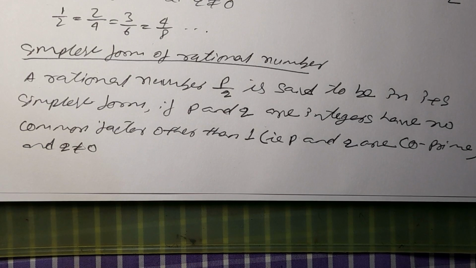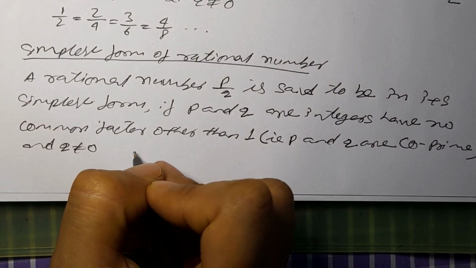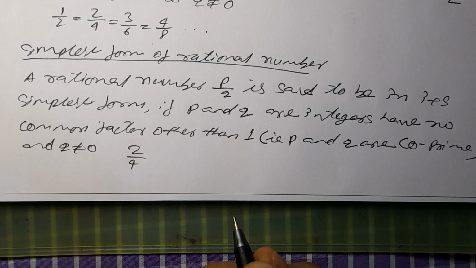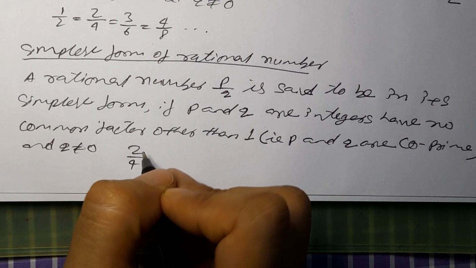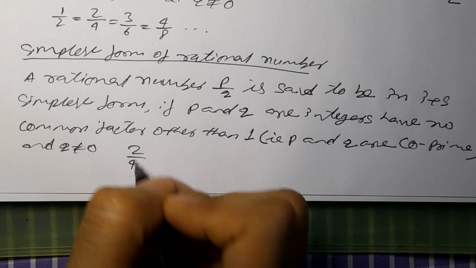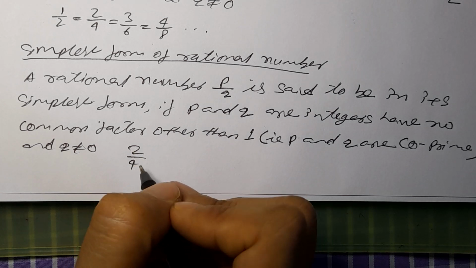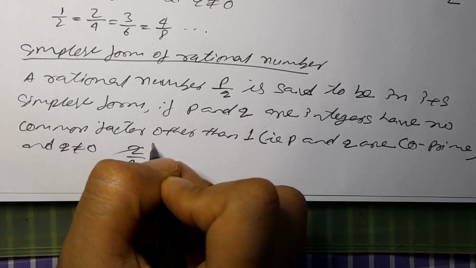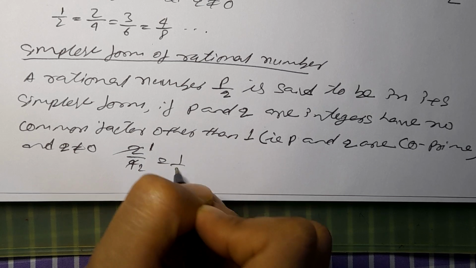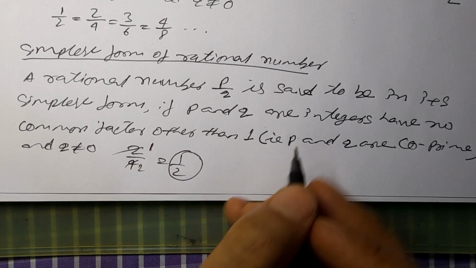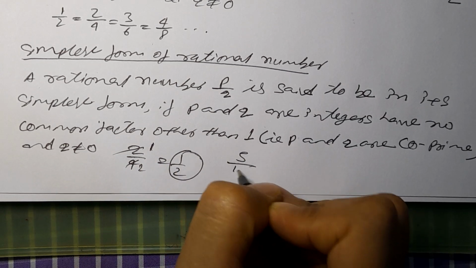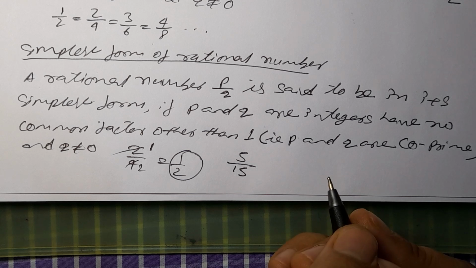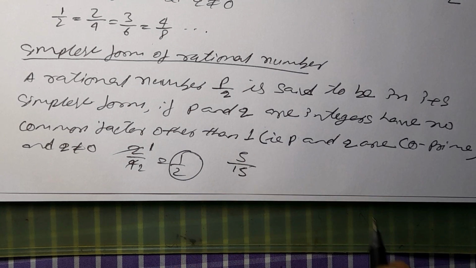Example: if you take 2 by 4, this is not a simplest form, it's cancelable. Both numbers can be cancelled by 2. If we cancel by 2, now it becomes 1 by 2. So this is the simplest. If there is 5 by 15, both are cancelable.